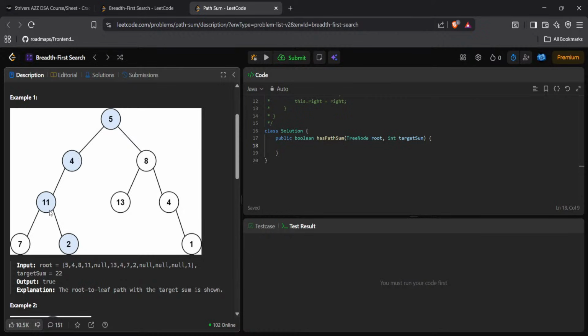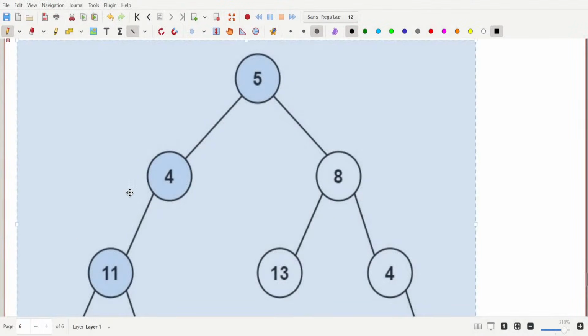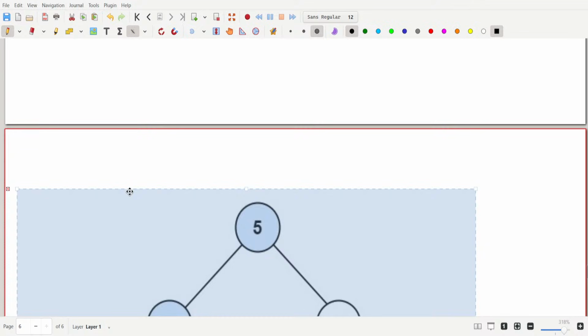How can we do it? Let's take this, we'll copy this, and we'll try to find out the logic behind the question and think about it.